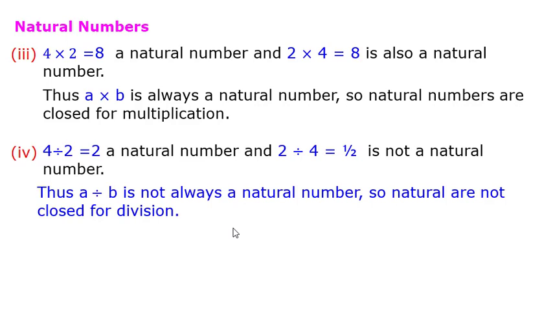Like that, we can take rational numbers. Now for rational numbers, they are closed for addition, they are closed for subtraction, they are closed for multiplication, and they are closed for division, right? You can take any example and check by yourself. So this is what we call the closure property.